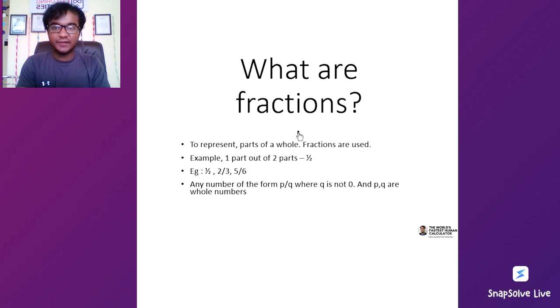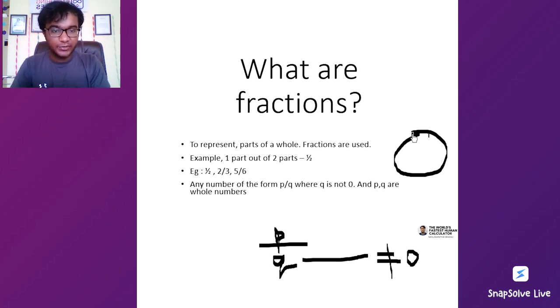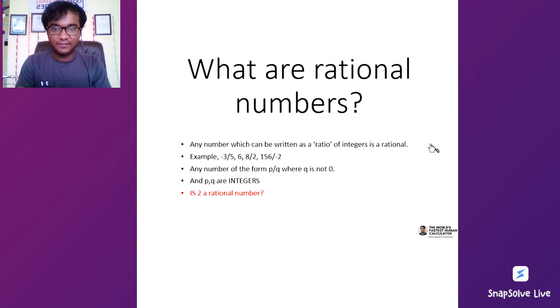Then we looked at fractions, where we said that fractions are the numbers which can be written in the form p by q, where q is not equal to 0 and p and q are positive. So we said that these are parts of a whole. A 1 by 2 is denoted this way: if 1 is a full circle, then we have this as our 1 by 2. So we have done this, and we have gone into what rational numbers are.